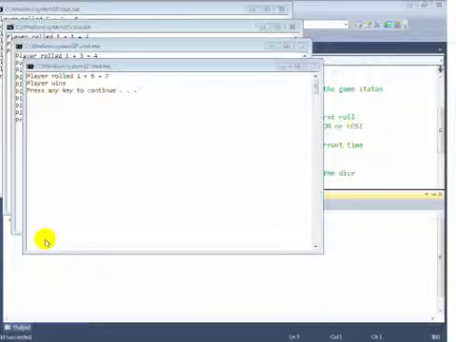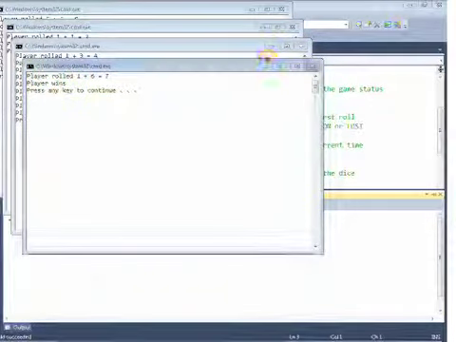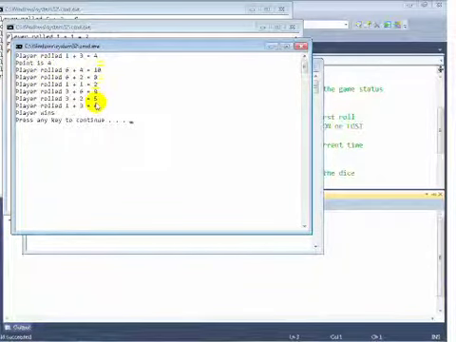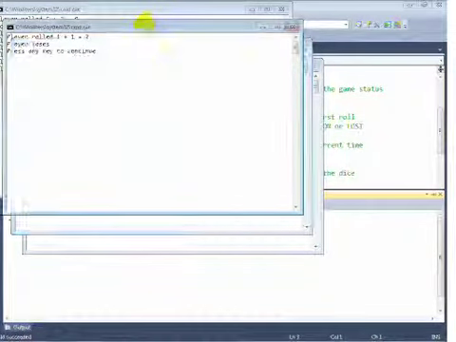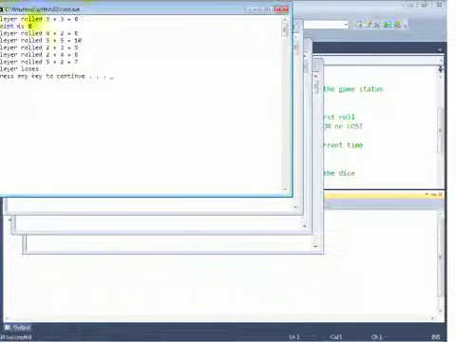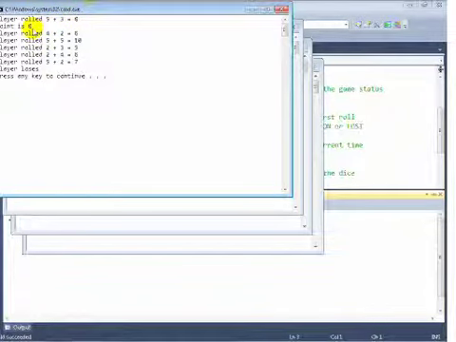And I've already executed this program 4 times to show you some of the common cases. So here we have a case where the player rolled a 7 on the first roll, so the player won. In this next one, we have a case where the player rolled a 4 on the first roll, so the point is 4 because they didn't roll 7, 11, 2, 3, or 12. And then we went through a series of subsequent rolls, none of which were 7s, and eventually we rolled a 4 again, so we won the game. This next case is a loss on the first roll because the player rolled a 2. And the last case here, we show you the player rolling an 8, which is their point, rolling several subsequent times, and then rolling a 7 before rolling an 8, and therefore losing the game.